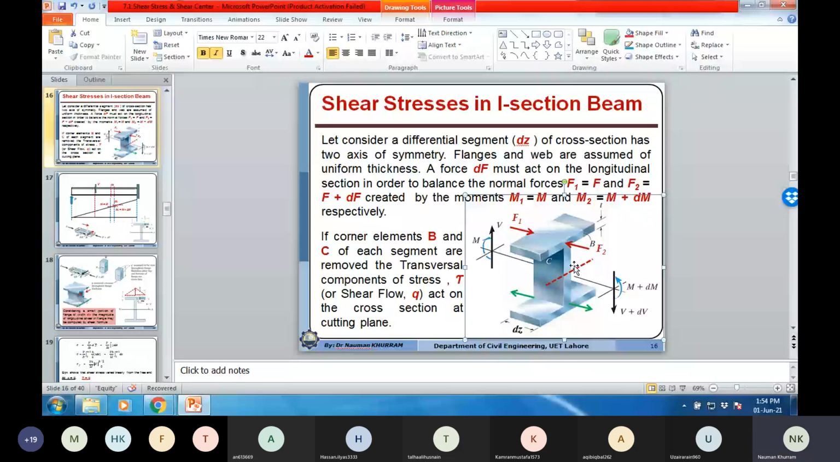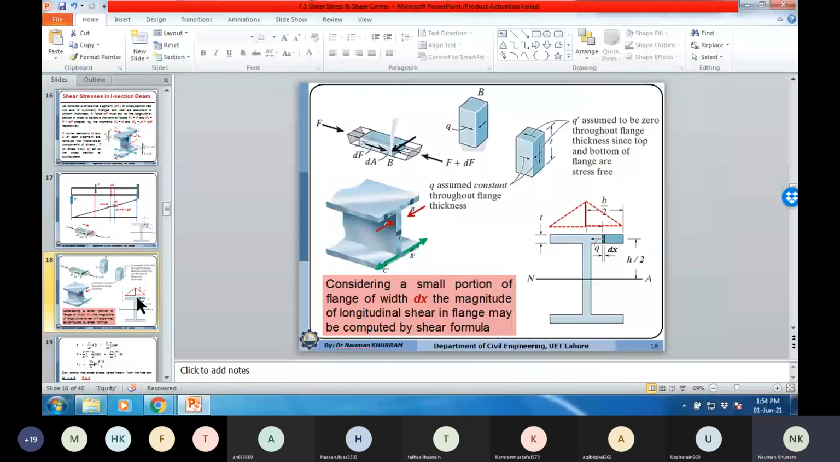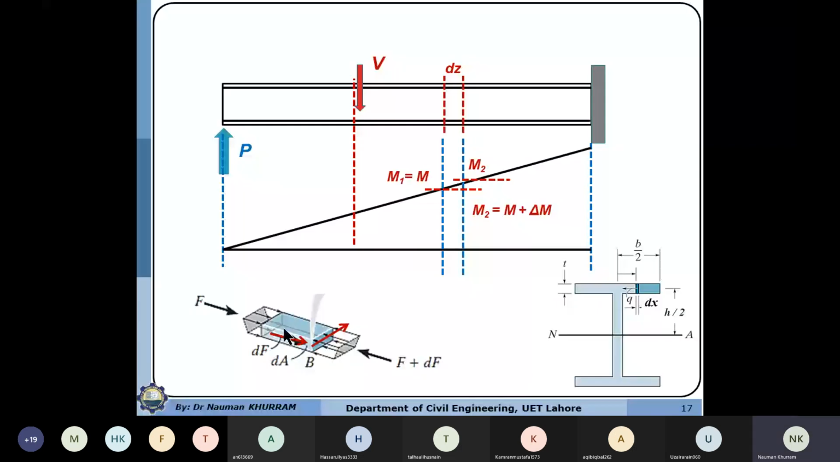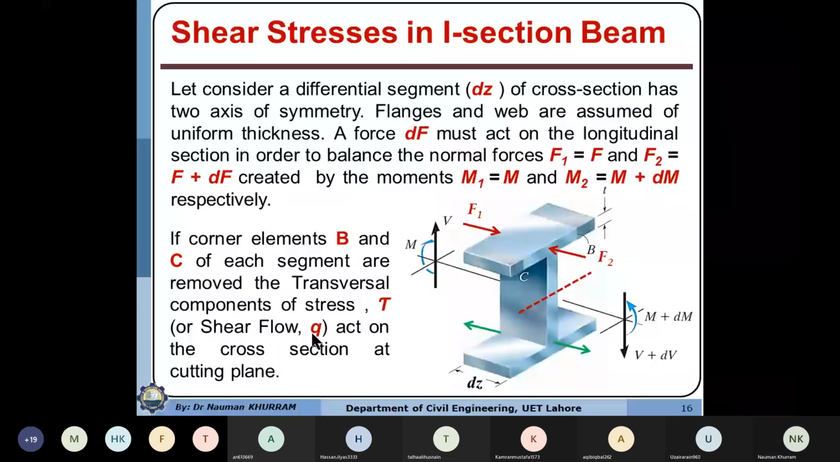So here you will see that we will have this corner point, this flank we have cut here. You will see that I have removed this corner, just like here. So this is the cutting layer.